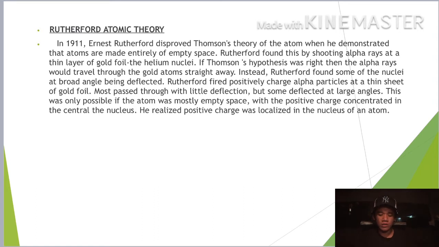Rutherford fired positively charged alpha particles at a thin sheet of gold foil. Most passed through with little deflection, but some deflected at large angles. This was only possible if the atom was mostly empty space with the positive charge concentrated in the central nucleus. He realized the positive charge was localized in the nucleus of an atom.